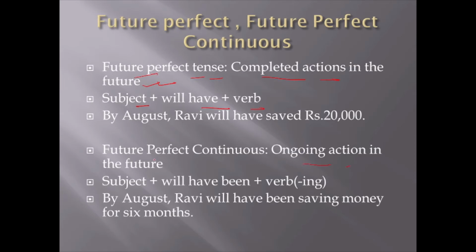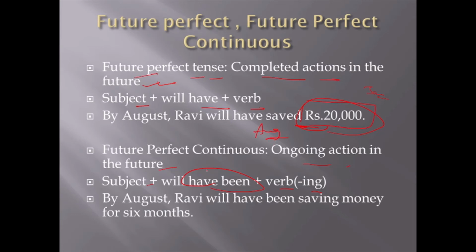Ongoing action in the future. Here we use subject, will have been, with verb ing. Like here, say Ravi started saving money from January onwards. So I'm saying that by August, Ravi will have saved. So this will be a completed action by August in the future.